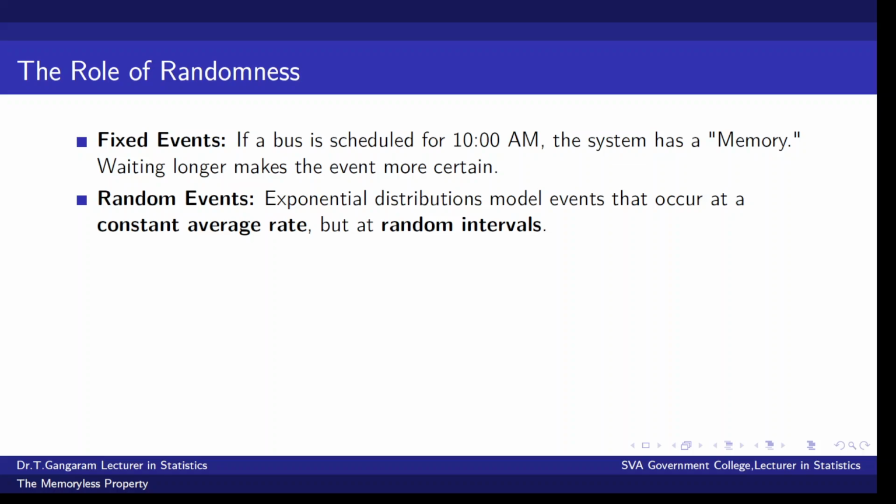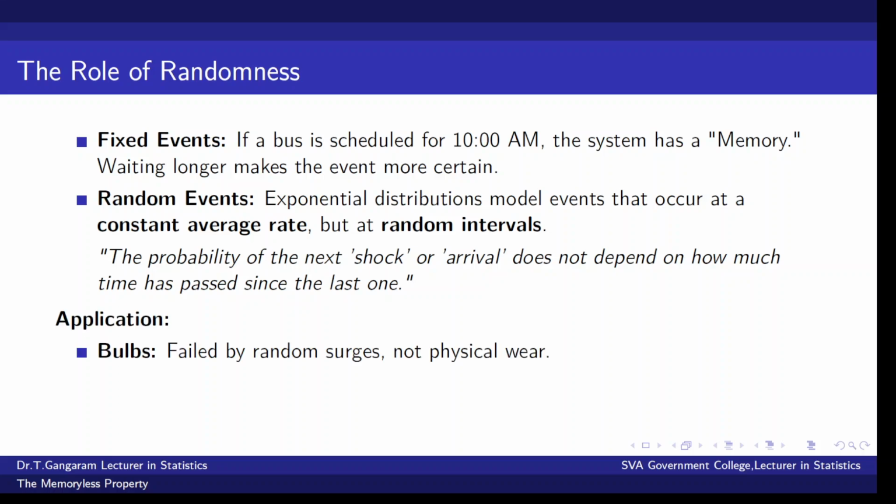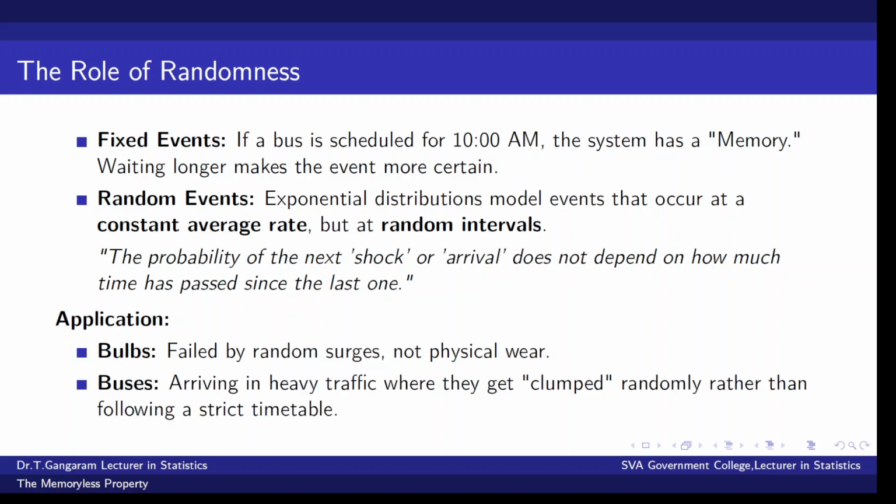Whereas for random events, the exponential distribution models events that occur at a constant average rate but at random intervals. That is, the probability of the next shock or arrival does not depend on how much time has passed since the last one. The application is for bulbs failed by random surges, not physical wear.